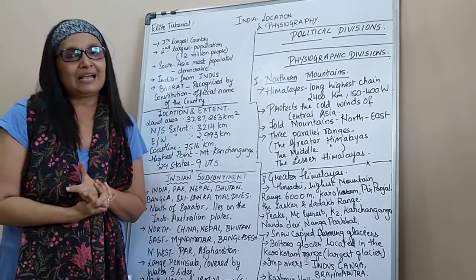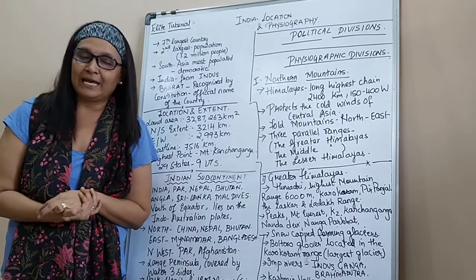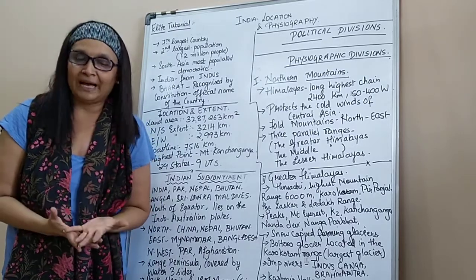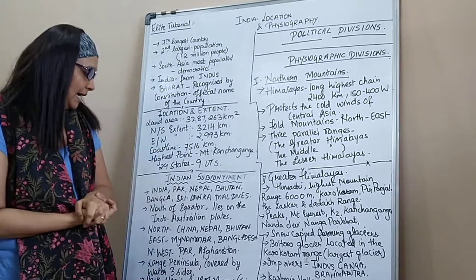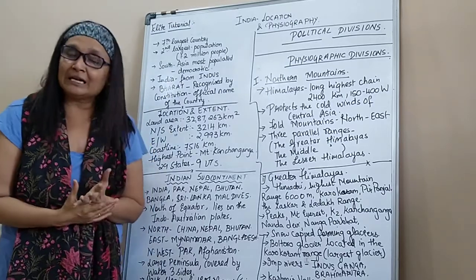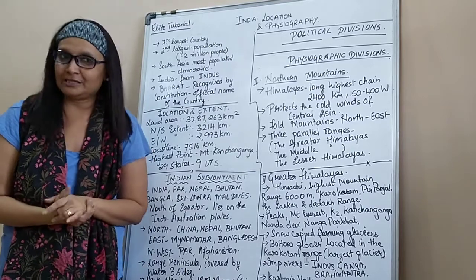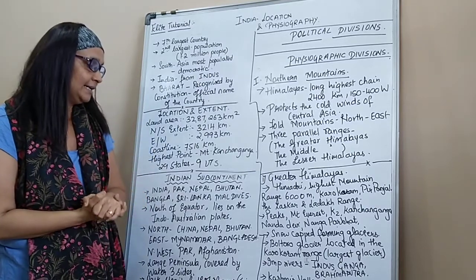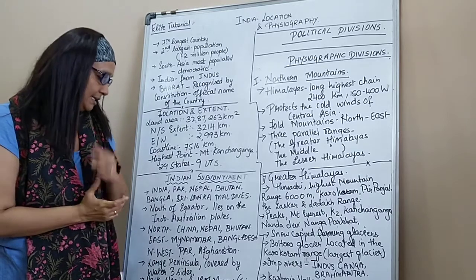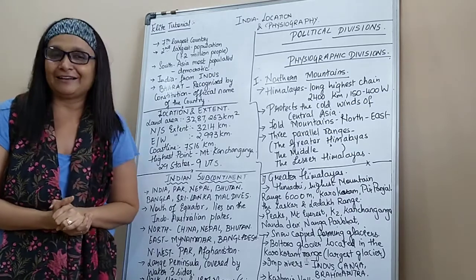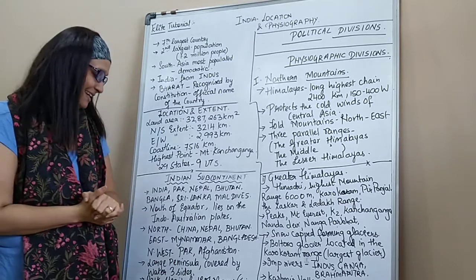So every country has their respective plates. You can't stop having those plates. It is there, always. Fine. Coming to the countries in the north, south, east, west: in the north we have China, Nepal and Bhutan. In the east we have Myanmar and Bangladesh. In the northwest we have Pakistan and Afghanistan, which you cannot forget.